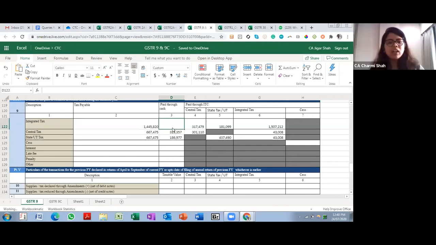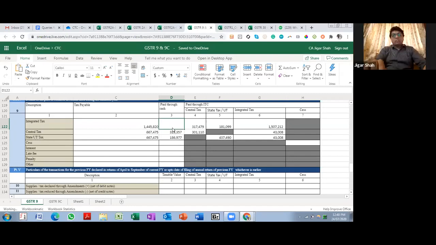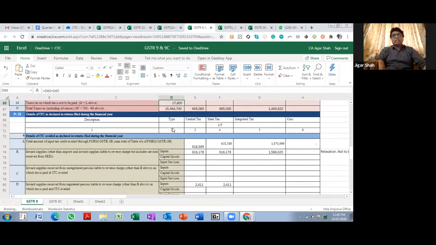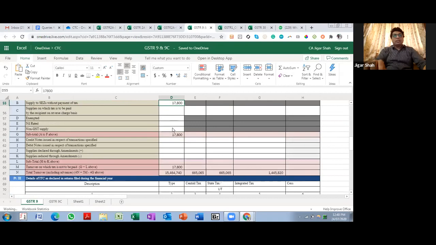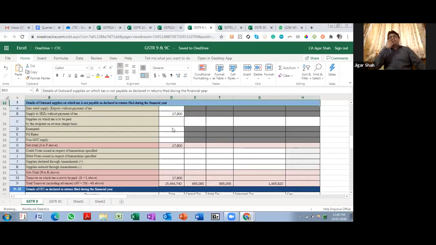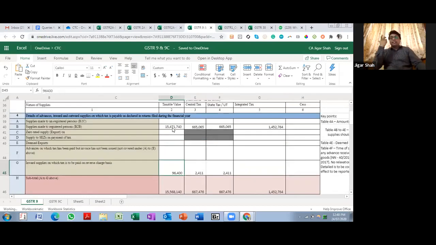Okay. So where do you report the RCM liability that you have not paid? Once again, if there is an RCM liability that you have not paid, it will go over here in table 4G. As I said, in table 4, anything that you are supposed to pay and have not paid yet, and anything that you are supposed to pay and is paid in the same year, comes over here.